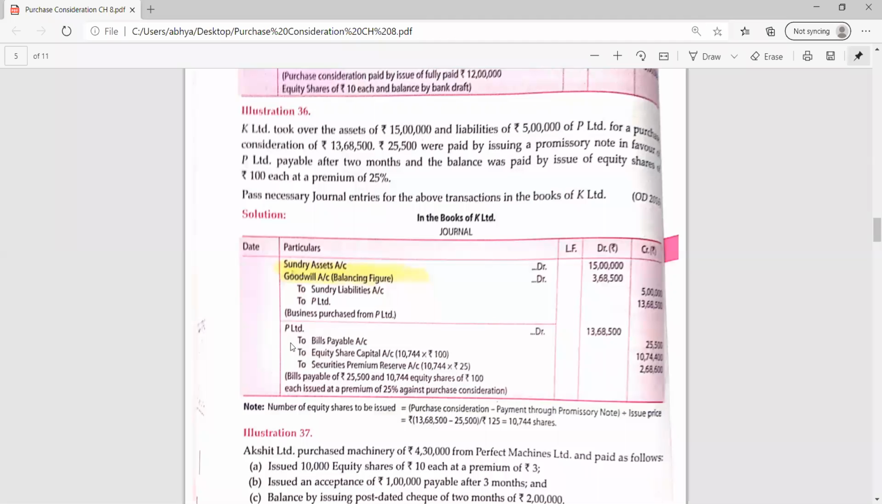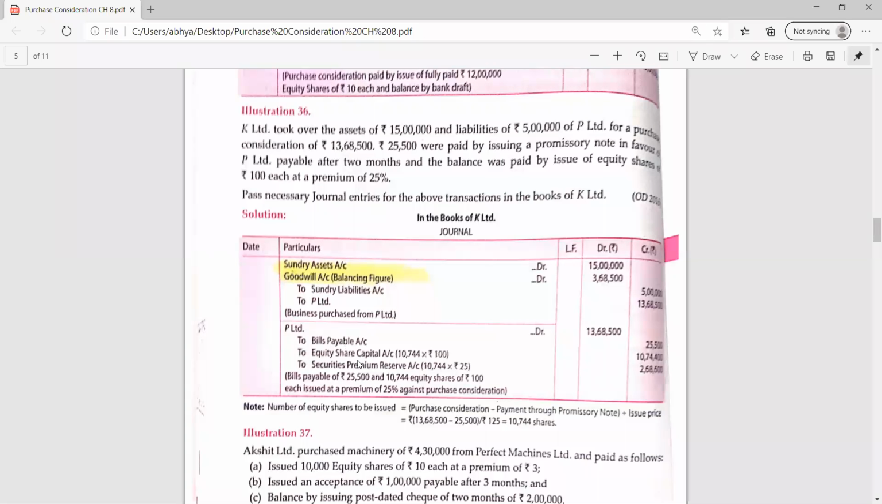So the same amount we have written, 13,68,500. Now we have to credit all the accounts whatever we are giving to him. Suppose we have given a check, so we are going to write bank. We have accepted a bill or promissory note, then we have to write BP. If we have given him a bank draft, then we have to write bank again. And if we have given them preference shares, then we have to write preference share capital. Here we have given equity shares. So two things here we have given: bills payable, meaning promissory note, and equity share. Both the accounts will be credited with their respective amounts.